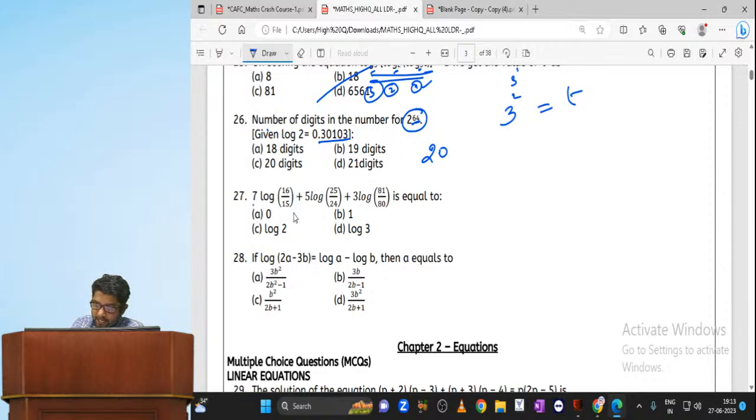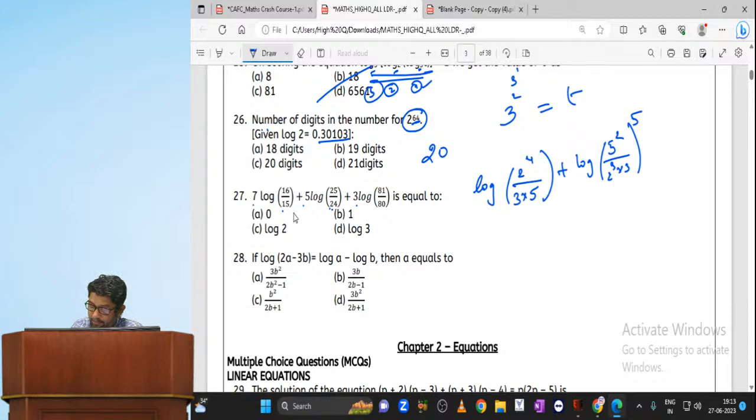Next, 7 log 16 by 5, 5 log 25 by 24, 3 log 81 by 80. So which is nothing but log of 16, which is 2 power 4, by 3 into 5, plus log of 25, which can be written as 5 square, divided by 8 3s, which are 2 power 3 into 3 whole power 5, plus log of 81, 3 power 4, divided by 16 5s, which are 2 power 4 into 5 whole power 3.